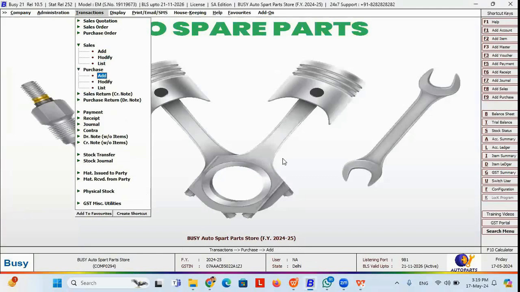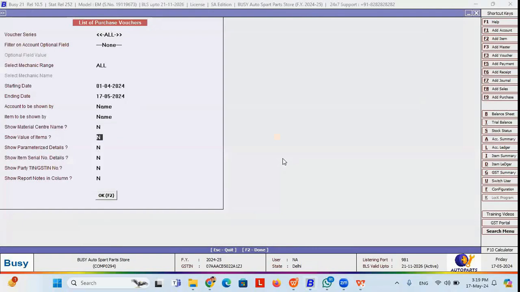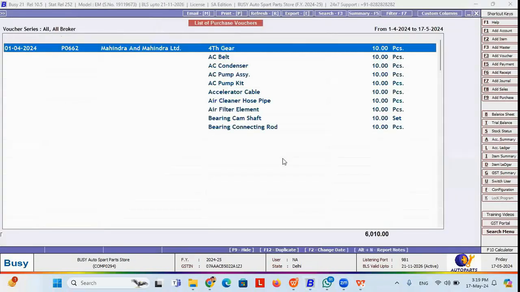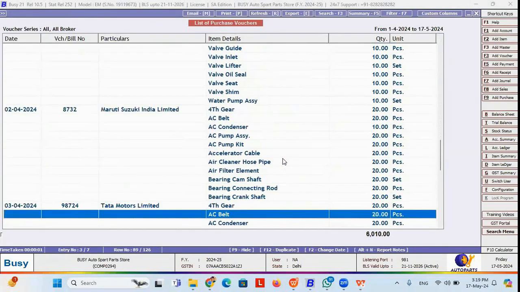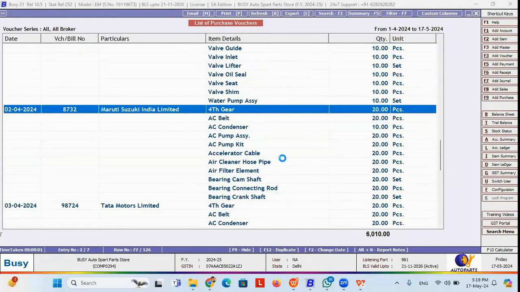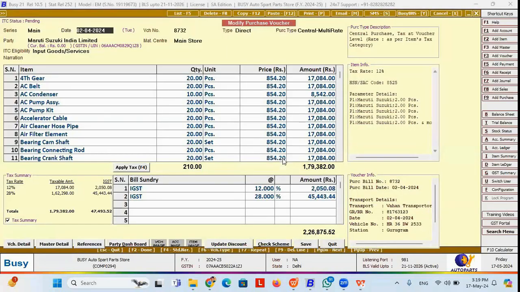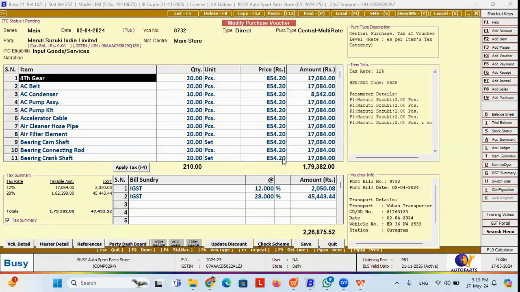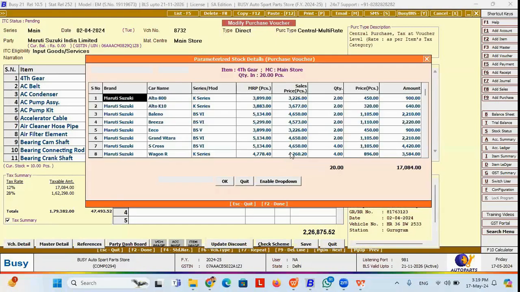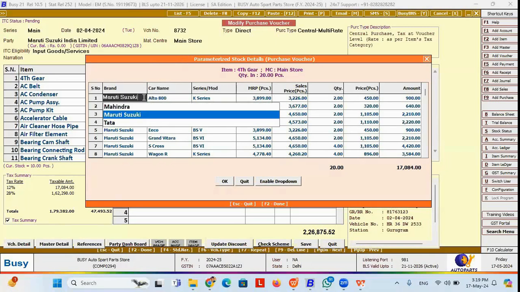So if I'm going to do a purchase entry, let me show you from the list whether I've already done certain purchase entries with certain items. For example, if I select any of the purchase entries, you can see that I've done a purchase entry with the item detail like 40 TH gear. If I mention 20 pieces and press enter, then for these 20 pieces I have mentioned different brand names. I got this brand name from the drop down list.